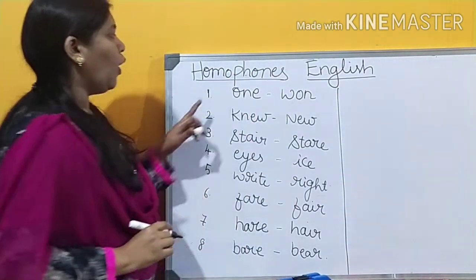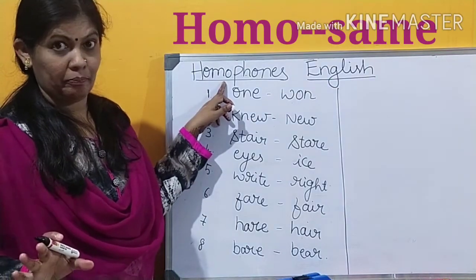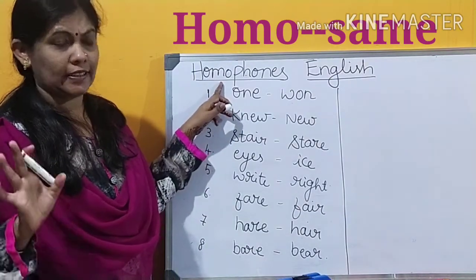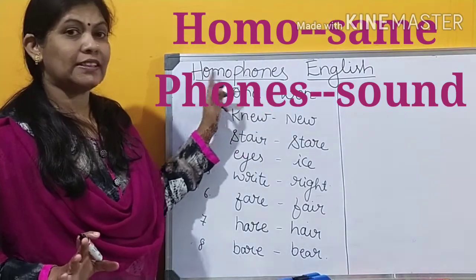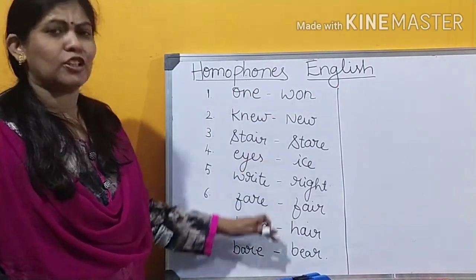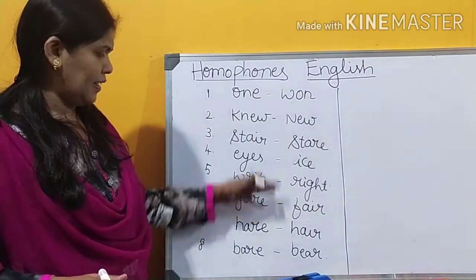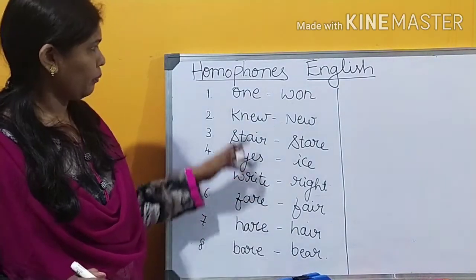H-O-M-O-P-H-O-N-E-S. Homo means same. Phones means sounds. Words with the same sounds. There are so many in English, but here I have listed a few.